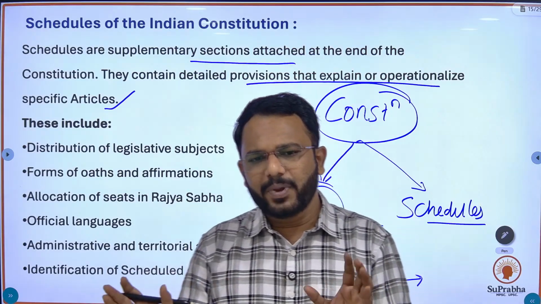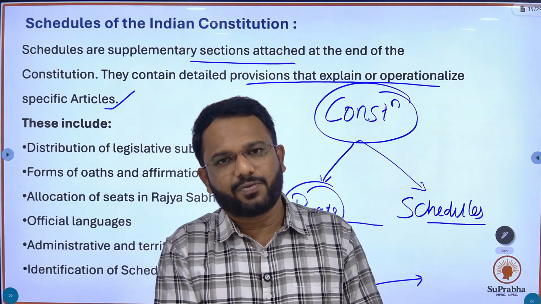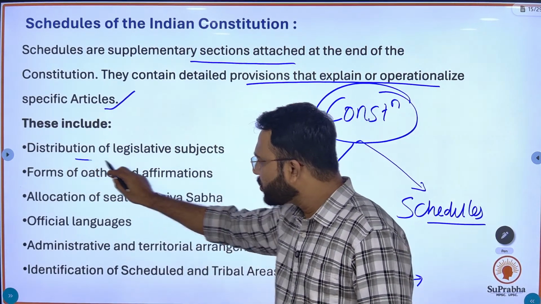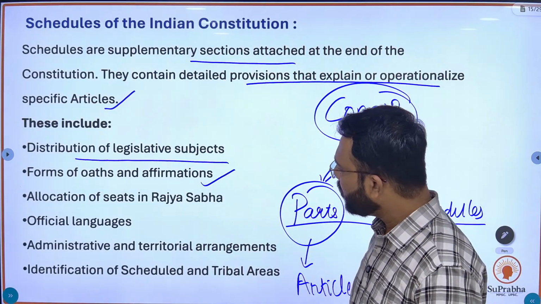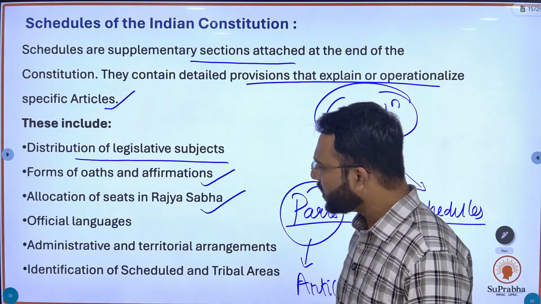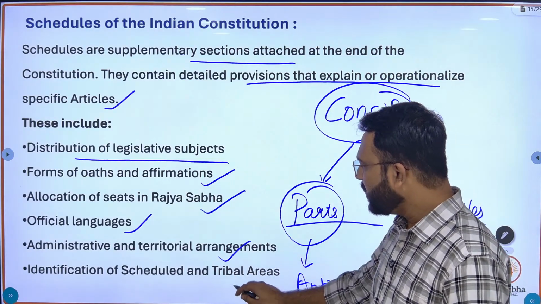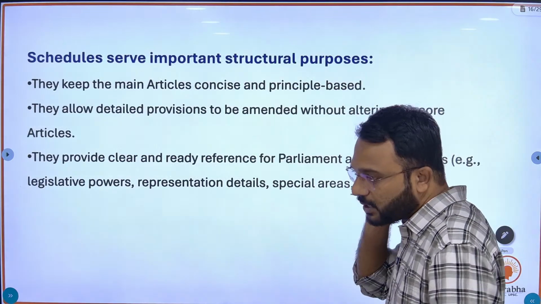So to make it easier, precise and concise, schedules are formed. The schedules include distribution of legislative subjects, forms of oath and affirmation, allocation of seats in Rajya Sabha, official languages, administrative and territorial arrangement, identification of scheduled and tribal areas. Don't worry, we are going to deal with it in detail.